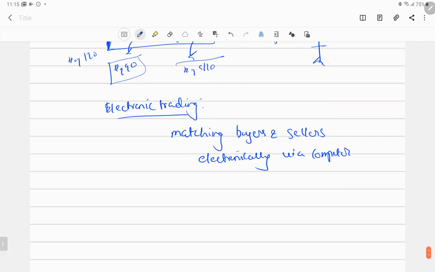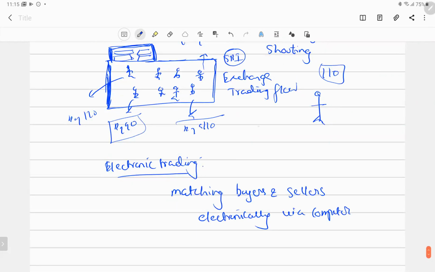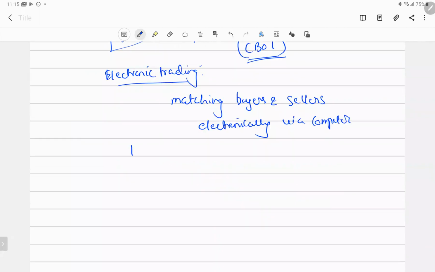So open outcry was there at those times, at the CBOT. The CBOT is nothing but the Chicago Board of Trade. And the electronic trading system was only implemented when the Nasdaq was there, right? So these two things you have to remember. These two terms are very simple.